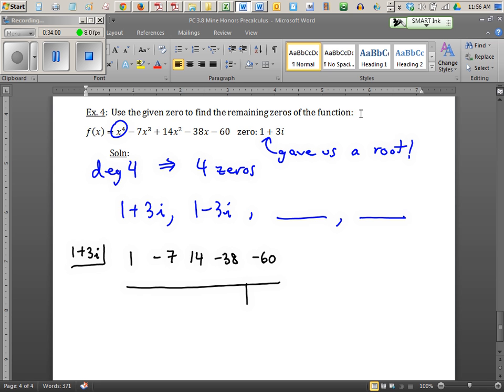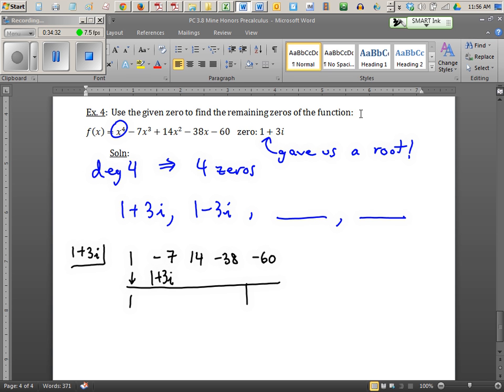It's going to be a little bit awkward working with synthetic division using complex numbers like this, imaginaries. But let's give it a try. First thing I'm going to do is drop down the 1. I'm going to need to do a little bit of scratch work on the side here. I've got to multiply the 1 plus 3i times what's written down here. So I'm multiplying 1 times 1 plus 3i. That, of course, is going to be 1 plus 3i, and I'll put that under that negative 7.